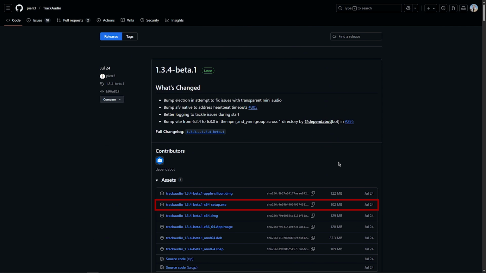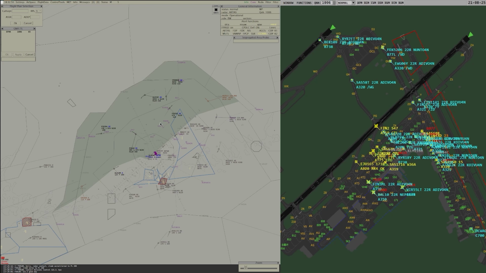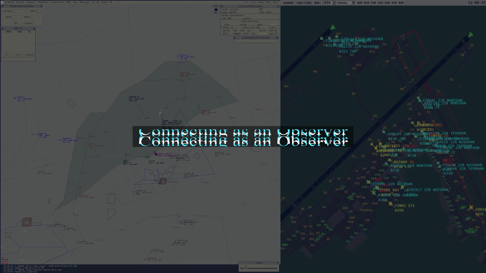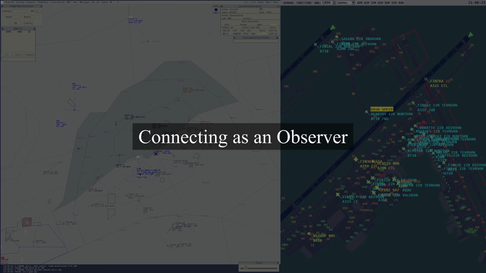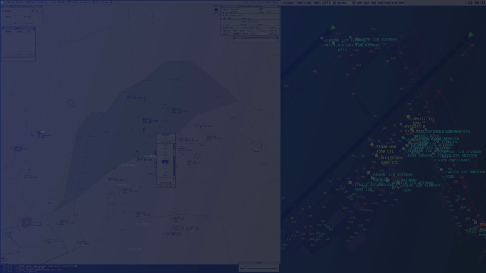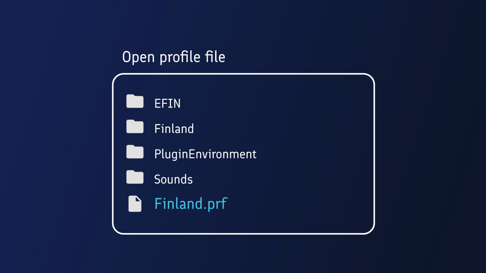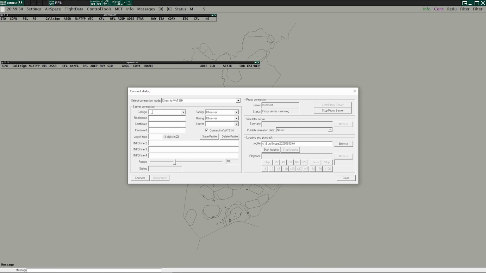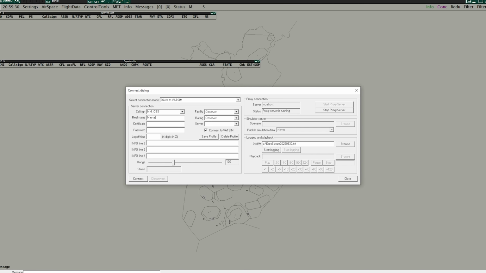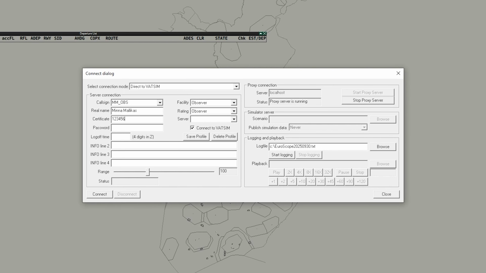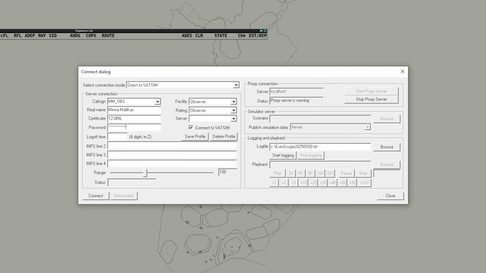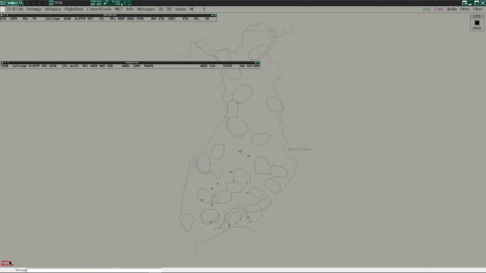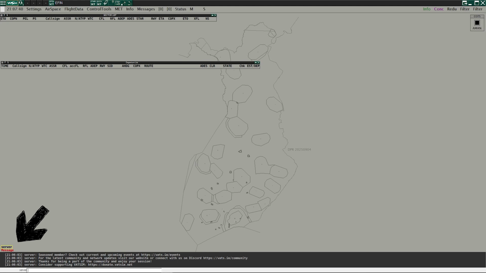Now you have everything you need to log on as an observer on the network. As an observer, you can see traffic on the radar client and listen to communication between pilots and controllers. Start by opening Euroscope. When prompted to select a profile, choose finland.prf. Next, click on the Connect button in the top left corner. Fill in your call sign, that's your initials, followed by _OBS. Then enter your name, VATSIM ID, password, facility, rating, and server. When you're done, click Connect. If there are any errors, they will show up in the Euroscope text box.